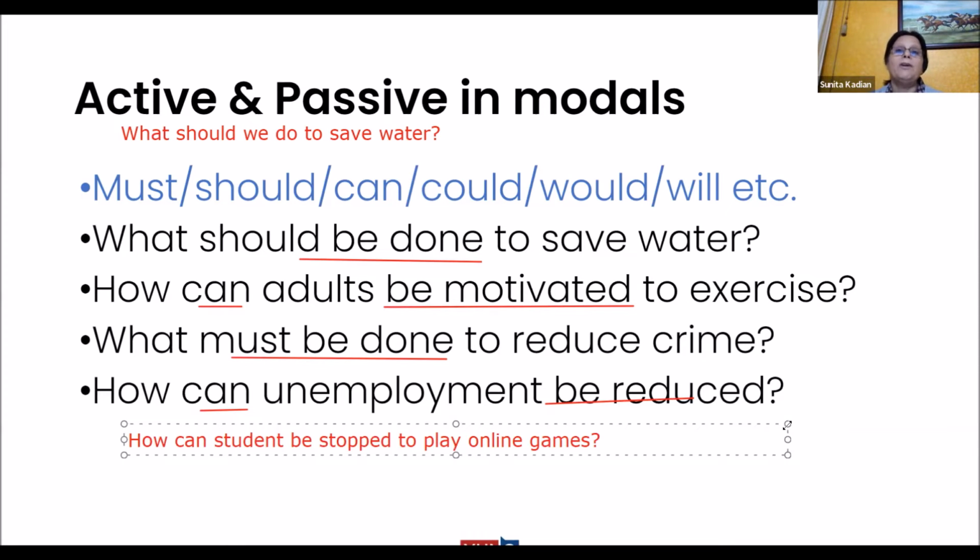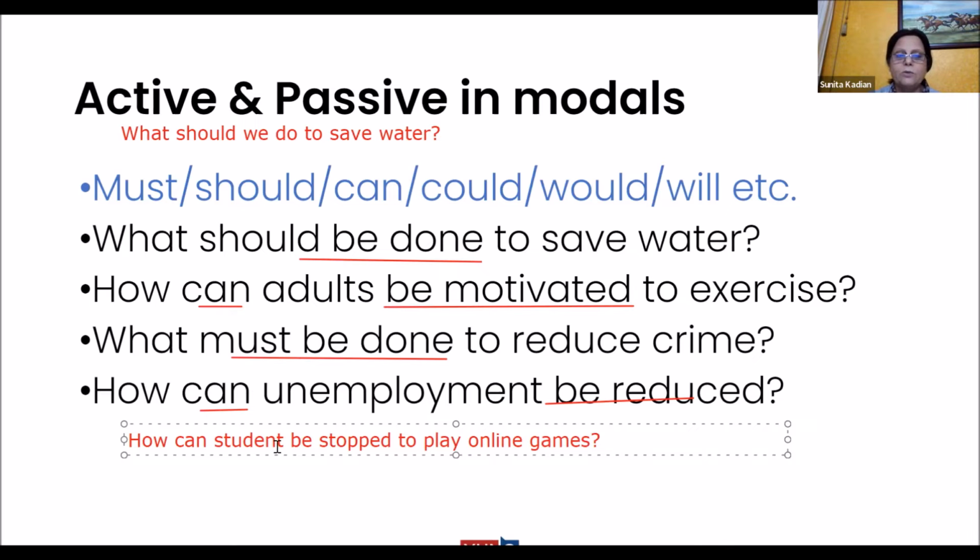See, whenever we talk about discouragement or stopping this way, how can student be stopped? You stop somebody from doing something. You discourage someone from doing something. You encourage to do, but you stop from doing. You discourage from doing something. Getting my point?